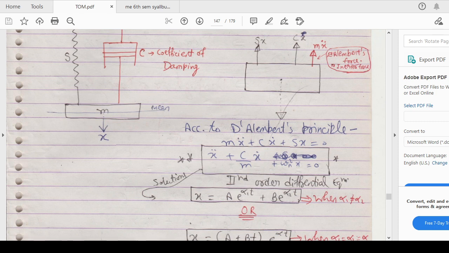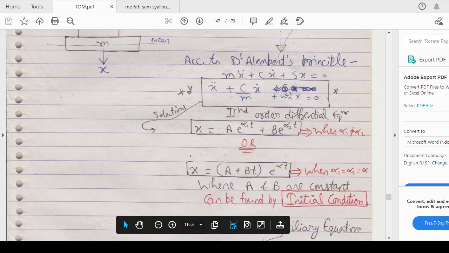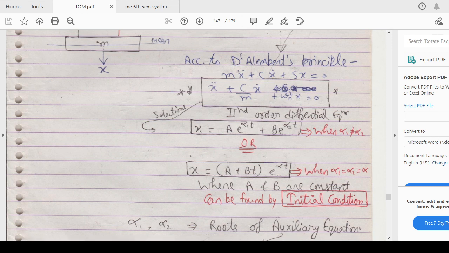With the help of that, you get a second order differential equation: x double dot plus C by m into x dot plus omega n square x equals zero. For the second order differential equation, go to your mathematics book and look up the possible solutions. You will find there are two kinds of solutions for the variable x. So x equals a e to the power alpha 1 t plus b e to the power alpha 2 t, when alpha 1 and alpha 2 are different.